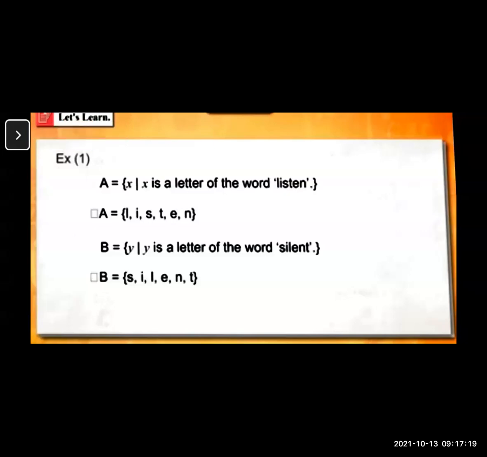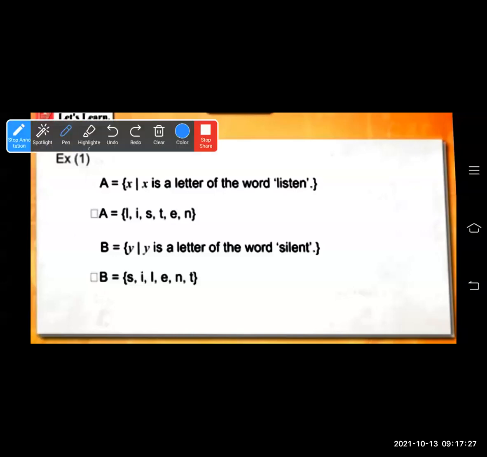Now set B is set of all y such that y is a letter of the word silent. Silent has the letters S, I, L, E, N, T. So here, are all the letters the same or not? We'll see. S is there here.